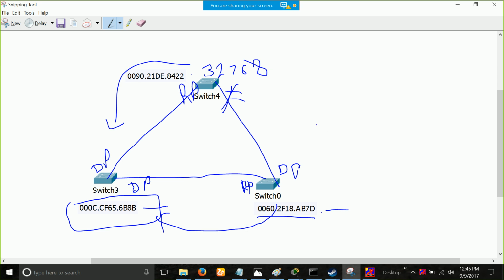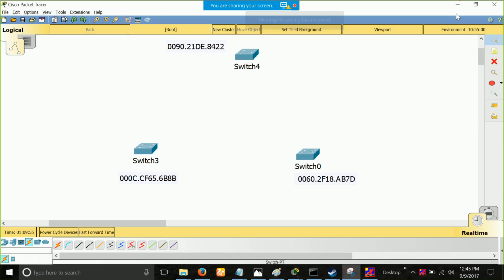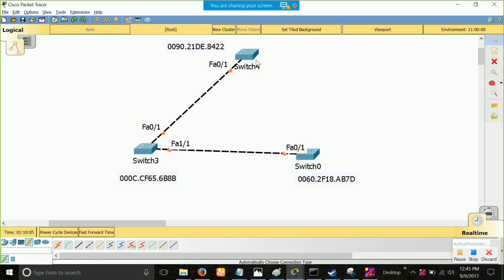Okay, switch 4 guys was blocked. So in the packet tracer we'll check the same thing whether it was really right or wrong. For that we don't have to do much, but we just have to connect the cables, that's it. Whatever steps you have done, the switches in the packet tracer will do the same thing, and it will take them around 30 seconds to do that.